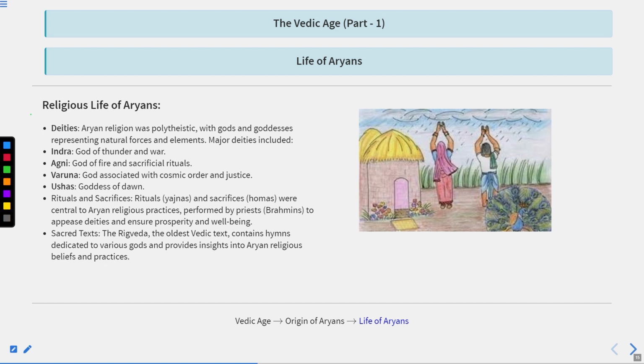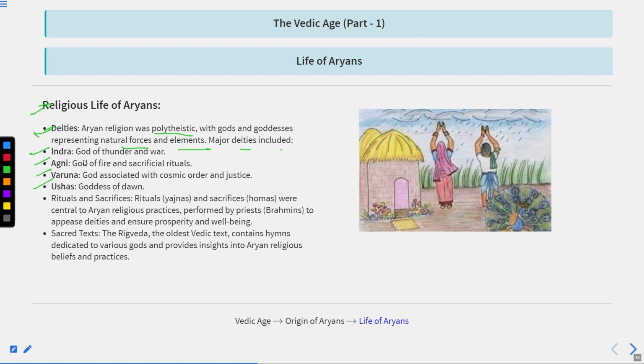Next, the religious life of the Aryans. Deities: Aryan religion was polytheist, with gods and goddesses representing natural forces and elements. Major deities included Indra, Agni, Varuna, and Usha. This means Aryans generally used to worship nature only.